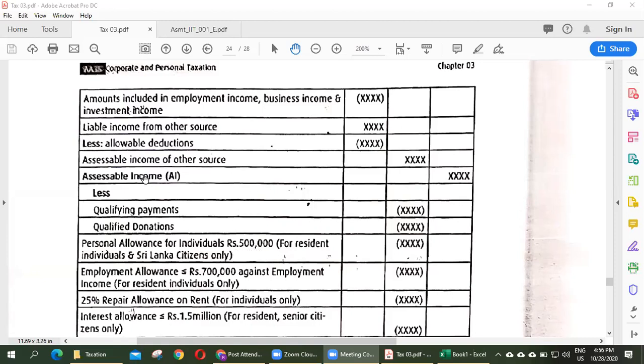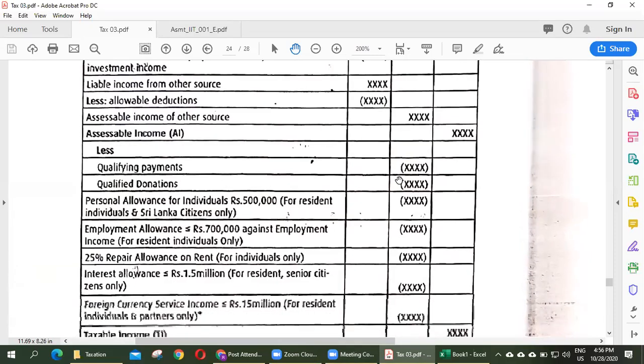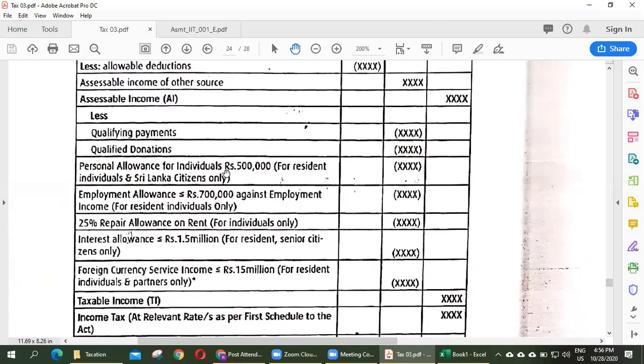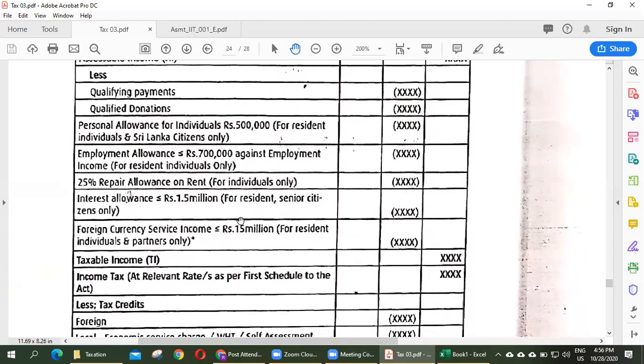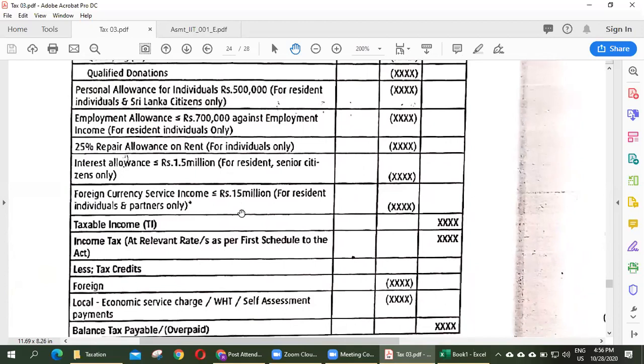Right. After getting assessable income, we can deduct qualifying payments and other qualifying payments, qualified donations, right? And personal allowance for an individual 500,000, and employment allowance 700,000, and 25% for rental, and interest allowance 1.5 million for senior citizen account, and foreign currency sales income up to 15 million, which equals total income. So taxable income, right? Taxable income.